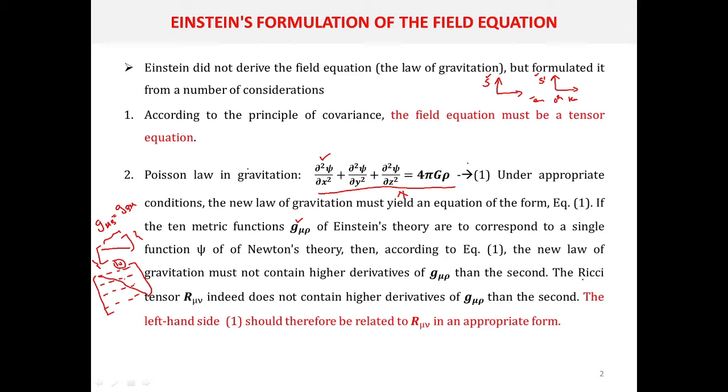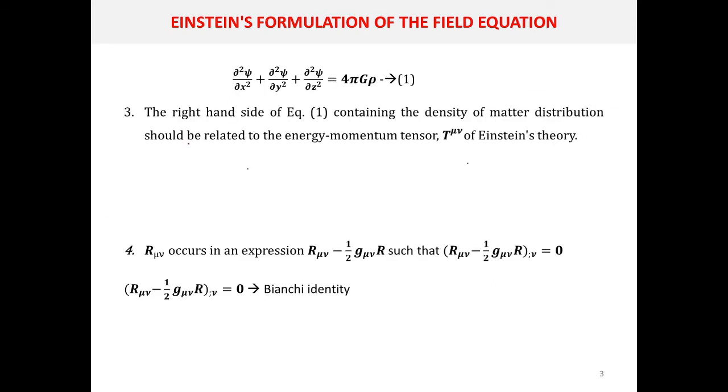Then the Ricci tensor is an option, because the Ricci tensor R mu nu does not contain any higher derivatives of g mu rho than the second. So the left hand side of your field equation can be related to R mu nu in a suitable form. Now the third assumption is that the right side of this Poisson's equation contains the density of matter distribution.